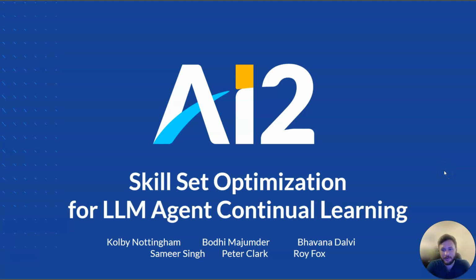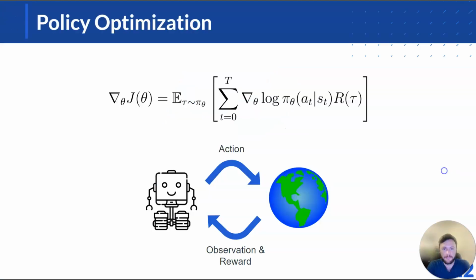My name is Colby Nottingham, and I'm here to give a brief introduction to our project Skillset Optimization. It was done in collaboration with AI2 and the University of California, Irvine.